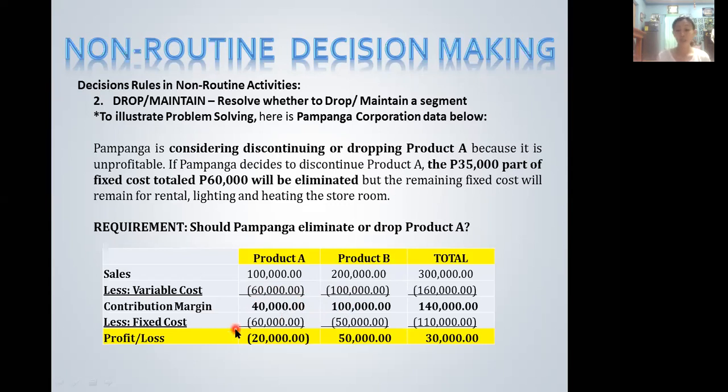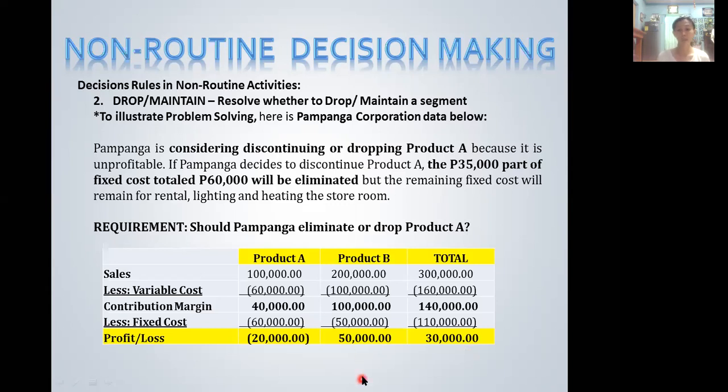So the fixed cost for A is 60,000 and the fixed cost for B is 50,000, resulting in a net profit or loss, which for product A is a net loss of 20,000 pesos, and for product B is 50,000 pesos. So a total of 30,000 pesos.